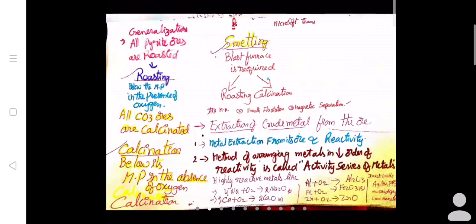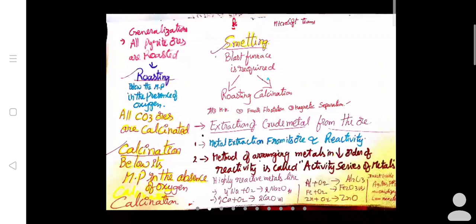All pyrite ores are roasted. Here, roasting, you know that word. Once on mummy, it should be roasted like that. Sometimes you ask that potato curry should be roasted, and chicken fry also you are willing to eat like that. Here, roasted means heating the substance in the presence of oxygen. That is what we call roasting.